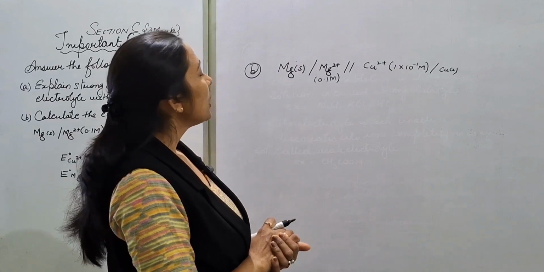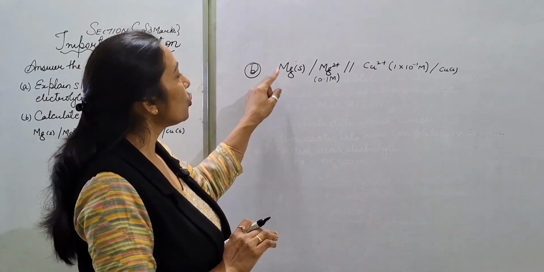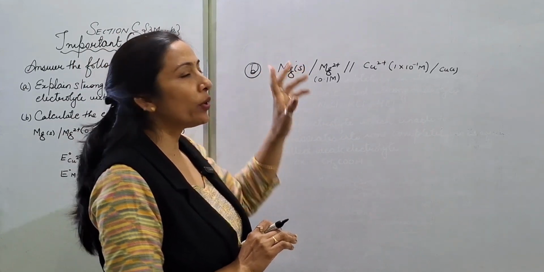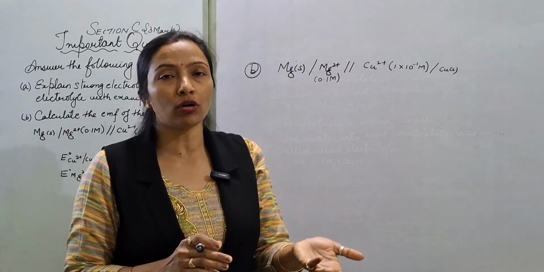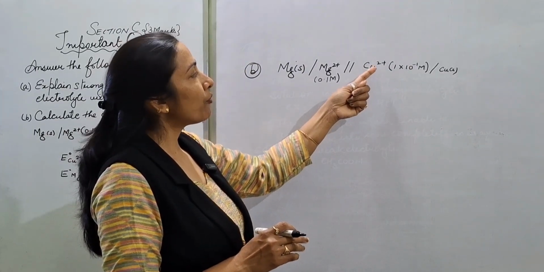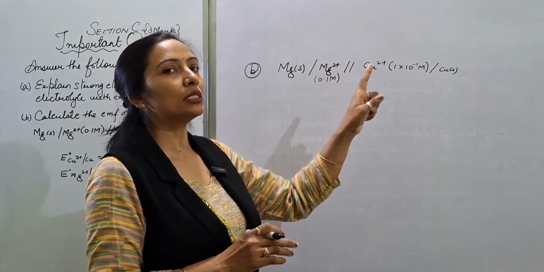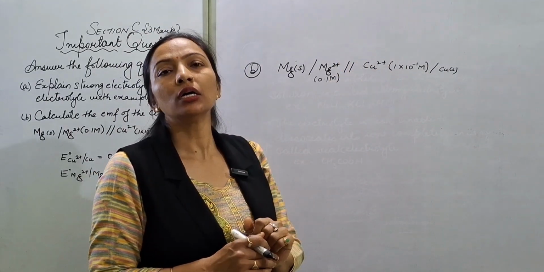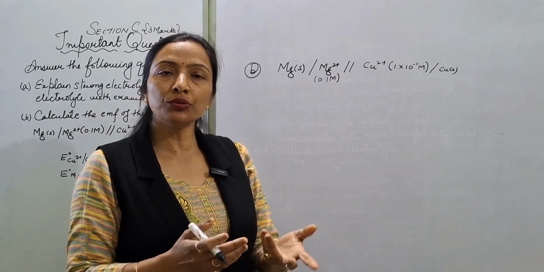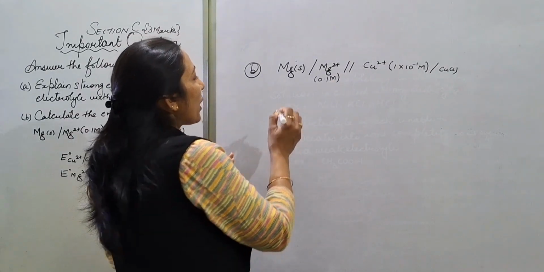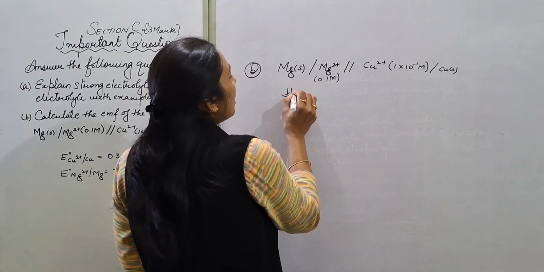So it's a cell in which, let's see, जो magnesium है, it is going to be in second ionic state, means magnesium is getting oxidized here. Copper from second oxidation state going to zero oxidation state. So copper यहाँ पे reduce हो रहा है. So how we will write the half cell reaction for this?